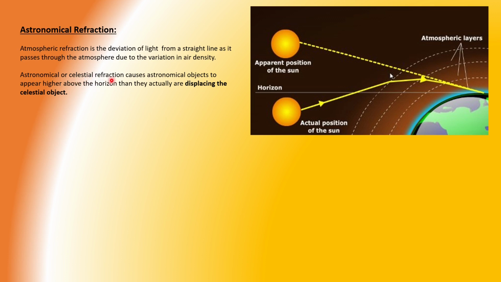Astronomical or celestial refraction causes astronomical objects to appear higher above the horizon than they actually are, displacing the celestial object.